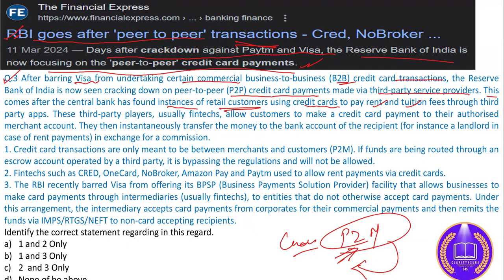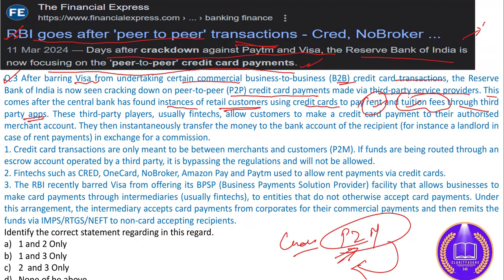आजकल क्या हो रहा है? They are using the credit cards for the payment of rent, tuition fees. Okay, in the name of rent, they transfer it to another account, their GPay account or PhonePe account, and from there they are paying it to the landlords or the school institutions through credit card. So through third party apps.